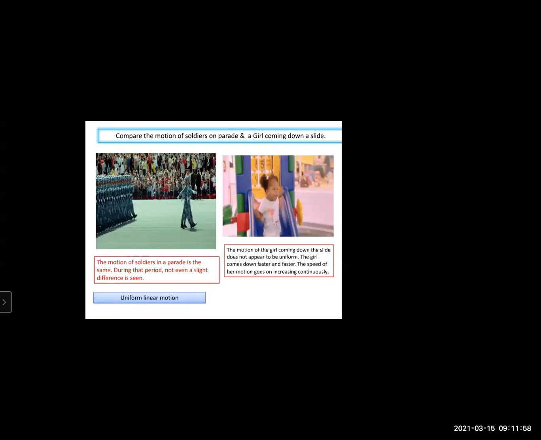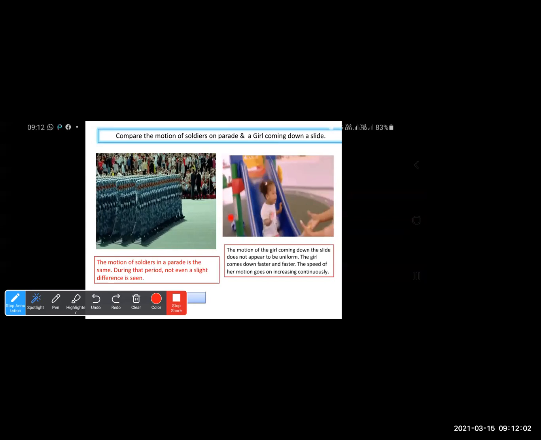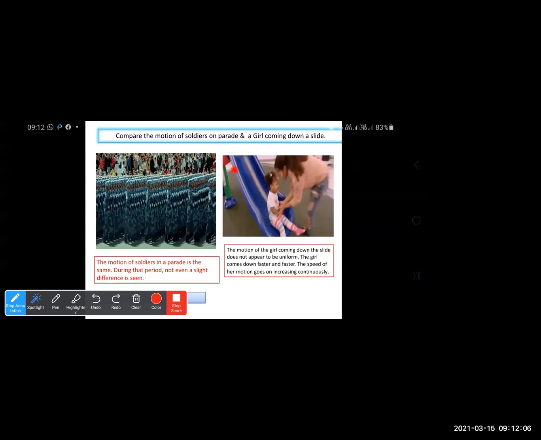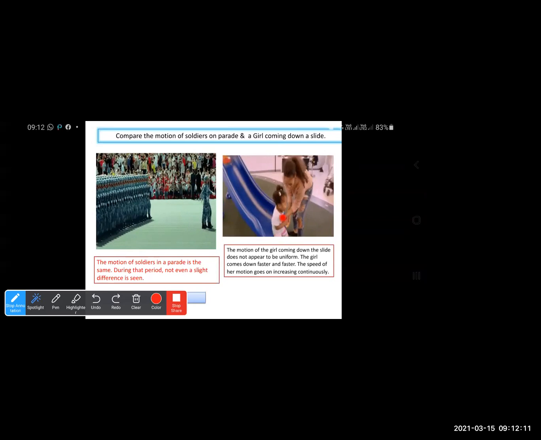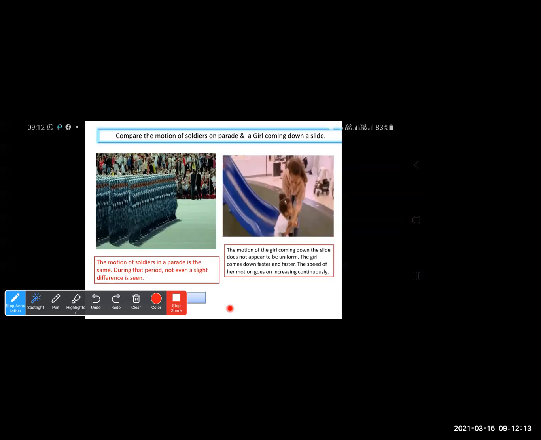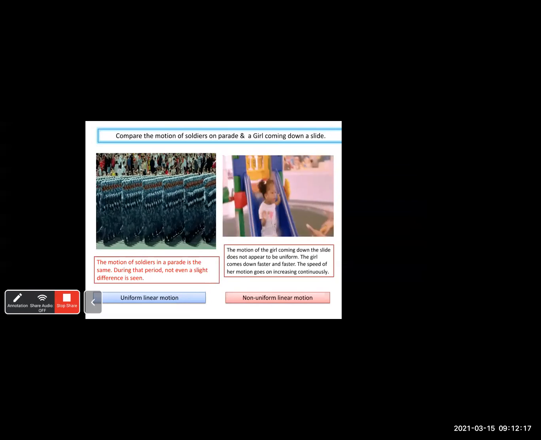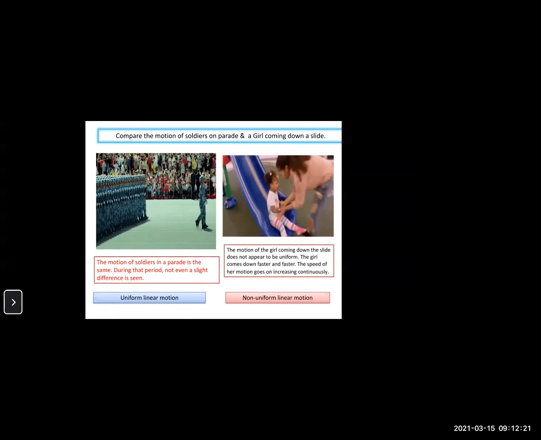Now in the second picture, you can notice that the speed keeps on changing. At the upper position of the slide, the speed is slow, but as she is coming down, the speed increases. So we will categorize this under non-uniform linear motion. Non-uniform means the speed is not the same.